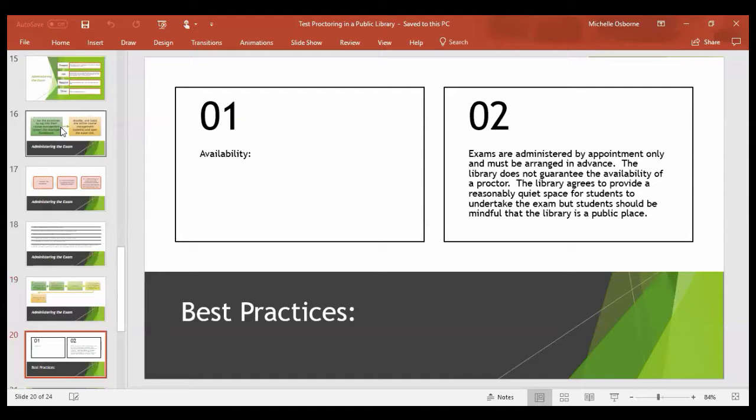And the library agrees to provide a reasonable quiet space. With it being a public library, sometimes there's programs going on, things going on, so you just have to explain to the student that you do the best you can. But again, making sure that they arrange in advance is very important.